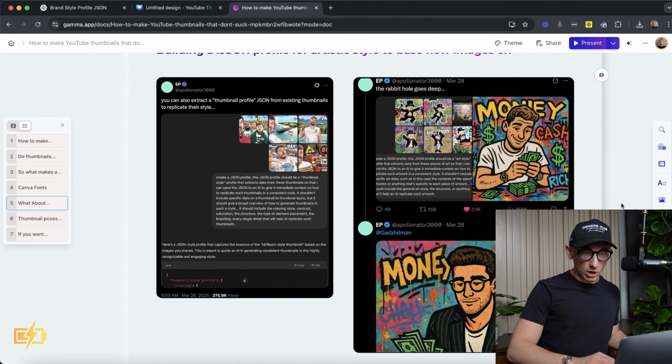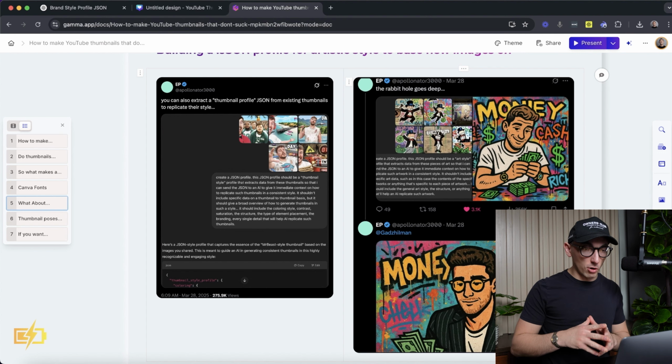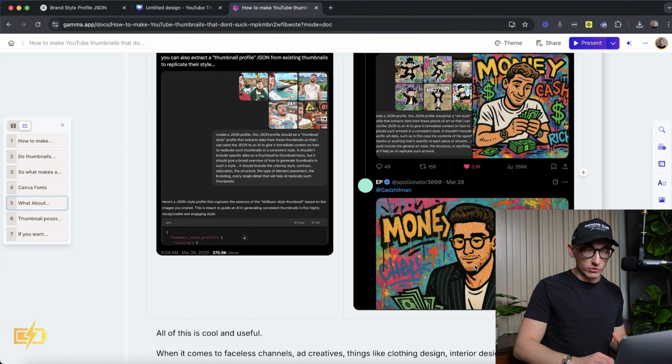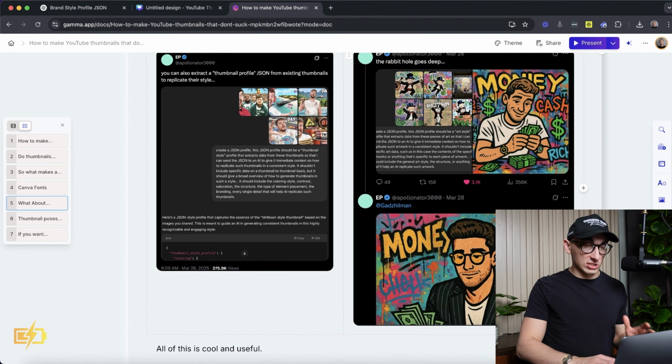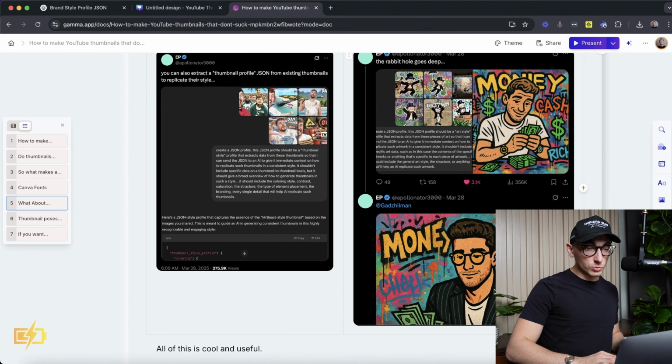So you could see here, he took these, I don't know what artist did this, but it's like a graffiti style Monopoly money, a bunch of pieces of art or graffiti, got a JSON profile and used it to generate this and had it generate this cartoon version of Eman Gadzi, right? That's insane because to make something like this from scratch would have taken a long time. So this is where it comes in handy.